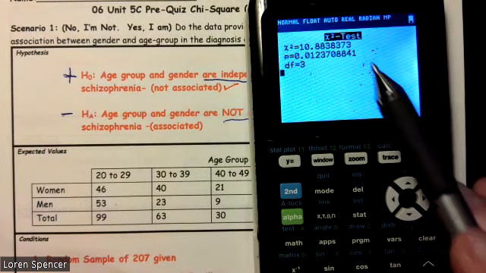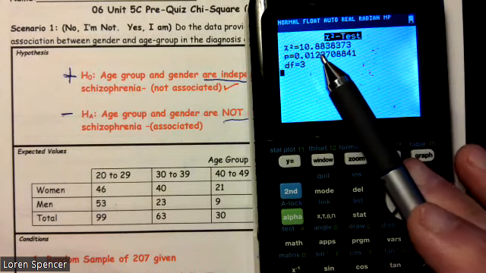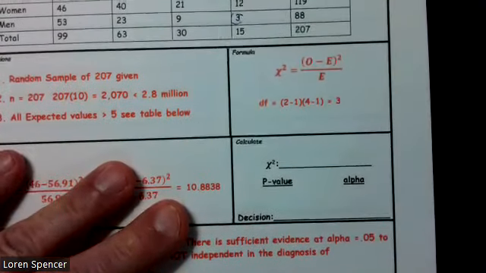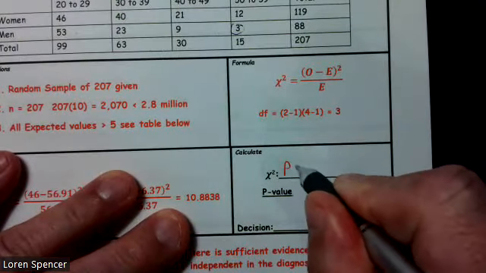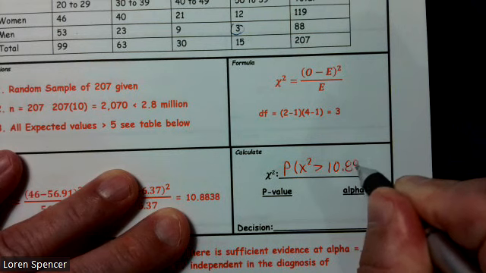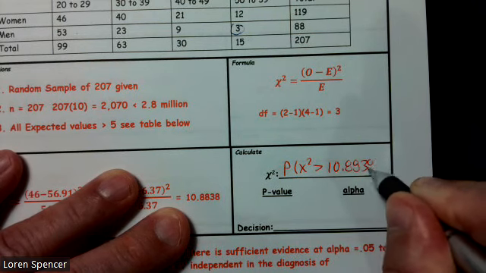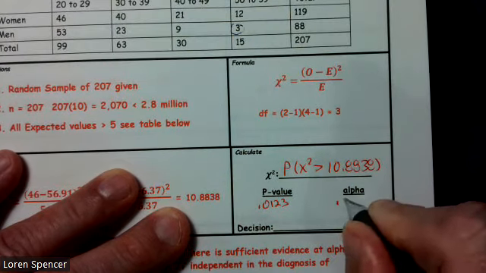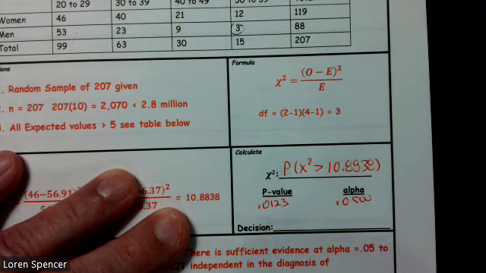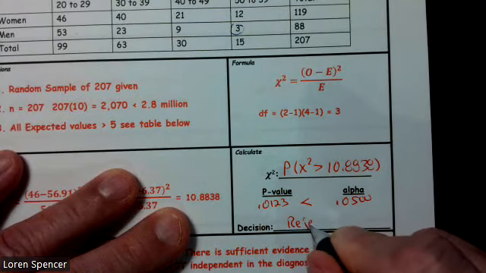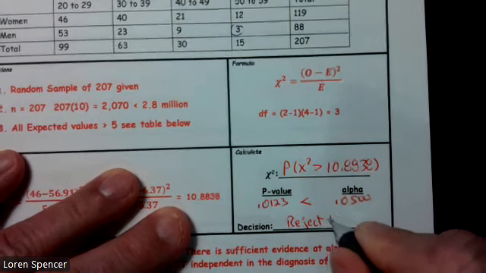Now we're going to note these values because they are going to be important to us. 10.88, that's our chi-squared value. So the probability that we would get a chi-squared greater than 10.8838 would be a p-value of 0.0123, and our alpha is 0.05. Well, while we're here, we might as well go ahead and make our decision. We know we're going to reject our null at this point because 0.0123 is less than 0.05. So we're going to reject the H0.